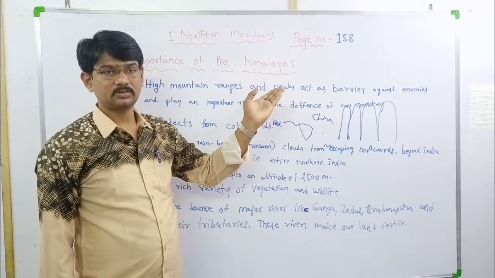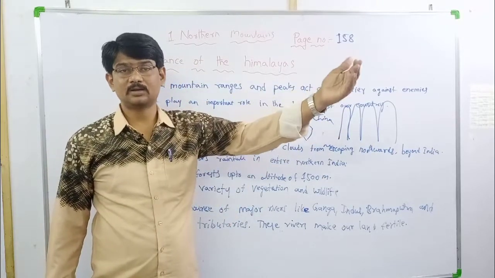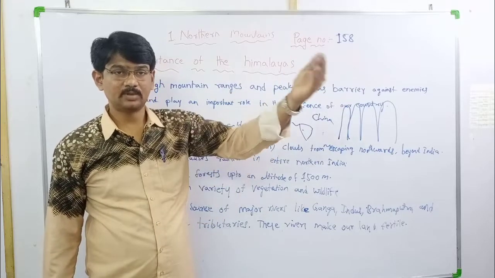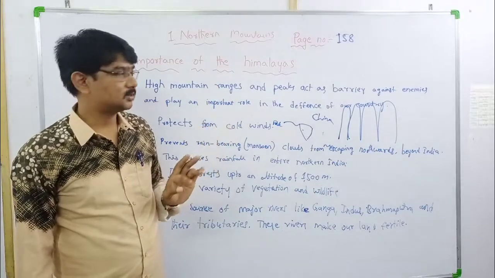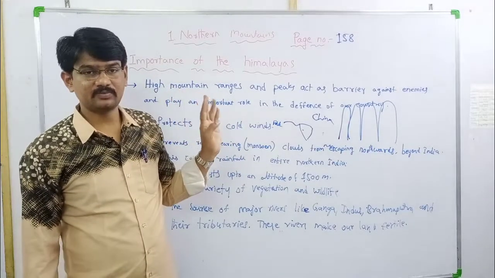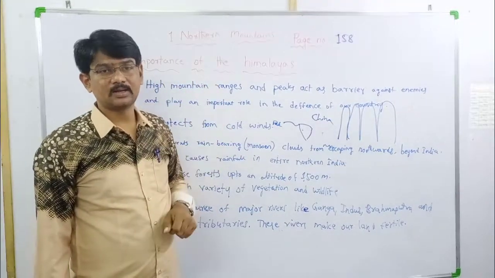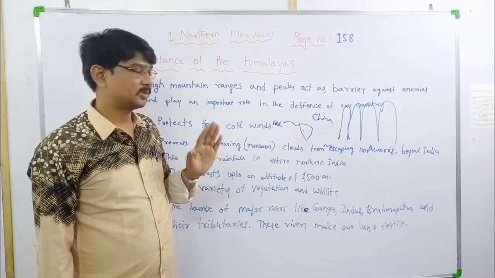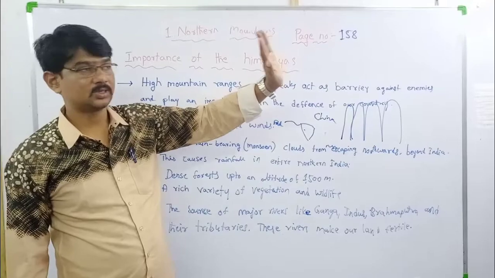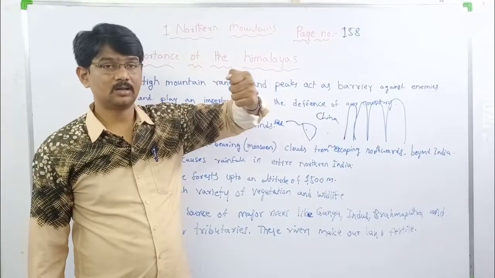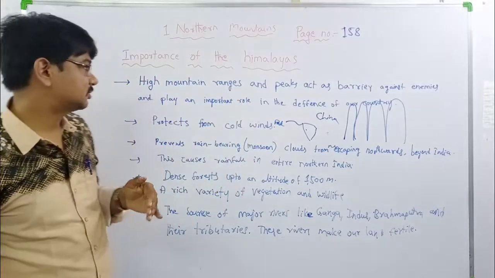Wherever the Himalayas are located, people from the other side of the country cannot enter. So the first importance of the Himalayas is that they protect our country from enemies. Peaks and mountain ranges act as a barrier, a protector, a guard.